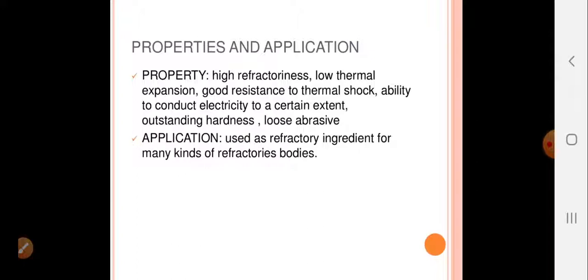Properties are high refractoriness, low thermal expansion, good resistance to thermal shock, and ability to conduct electricity to a certain extent, so a good conductor, outstanding hardness, and loose abrasive. It finds its application as a refractory ingredient for many kinds of refractory bodies, so it is used for other refractories too.